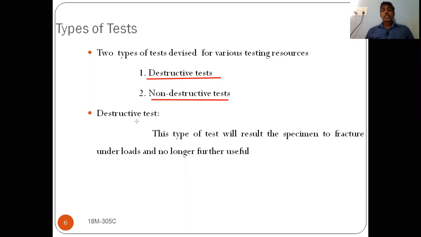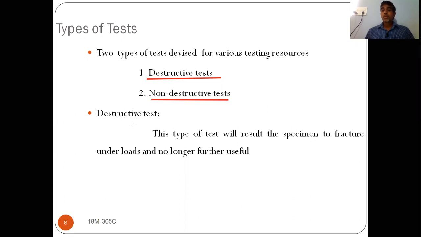What is meant by destructive test? Destruction means breaking, fracturing. Here we are fracturing the specimen to get the result. That is a destructive test.